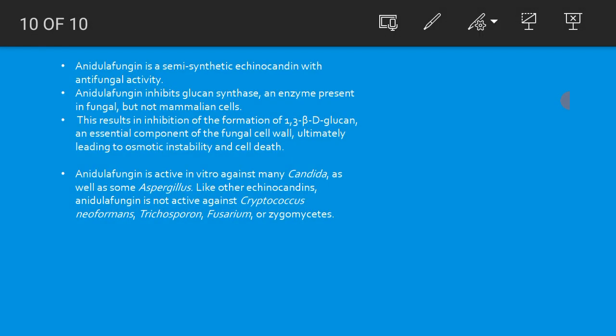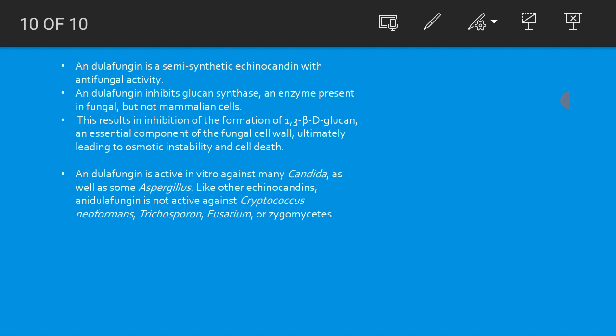Now this antifungal drug can be used to treat Candida and Aspergillus. Okay, although it is not effective against Cryptococcus neoformans, Trichosporon, Fusarium, or the zygomycetes.